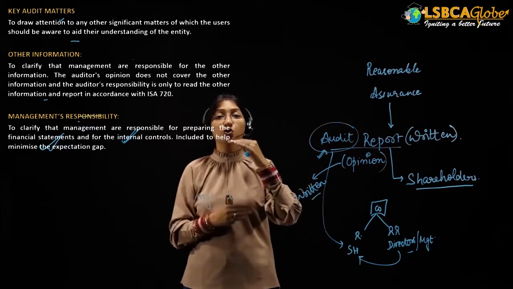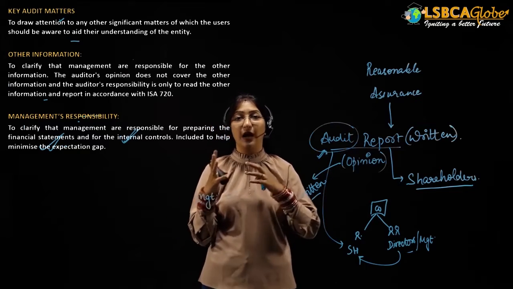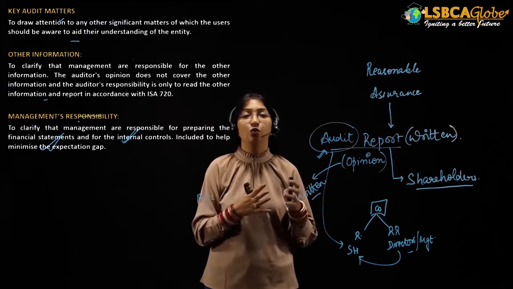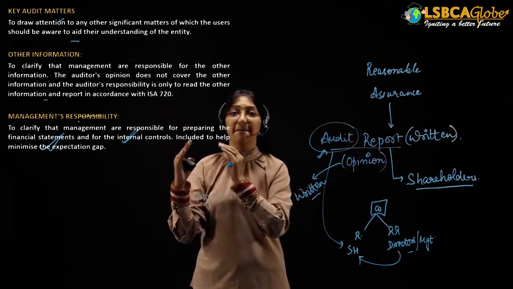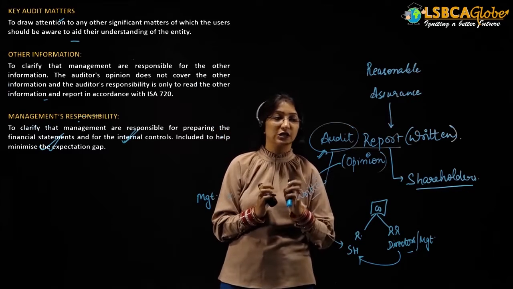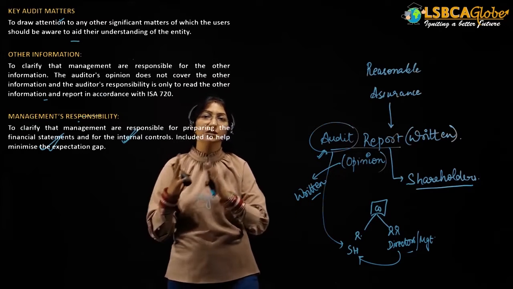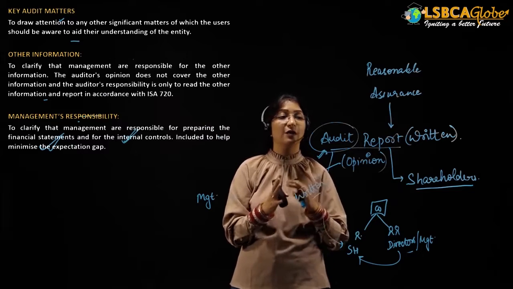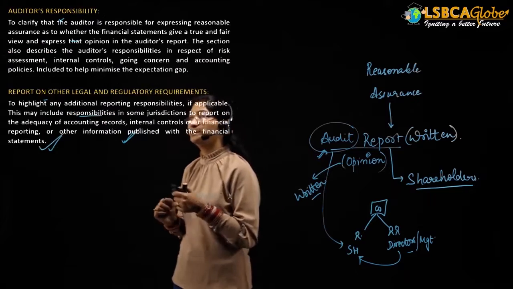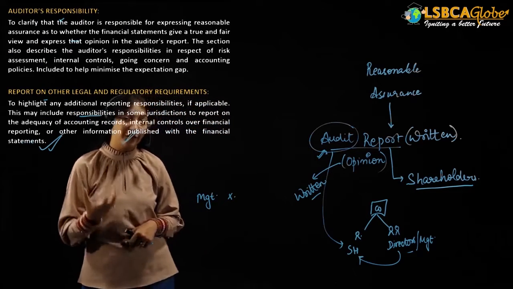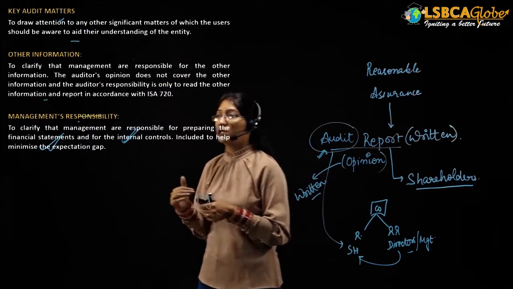Now the auditor wants to reduce that expectation gap, and there should be no misunderstandings between the company and the general public, between the shareholders and the auditor. That is why the auditor clearly states the management's responsibility and the auditor's responsibility in the audit report paragraph. Okay, the management's responsibility and the auditor's responsibility will be clearly stated in the audit report so that there will be no misunderstandings. Then after the management's responsibility, the auditor will provide the auditor's responsibility.